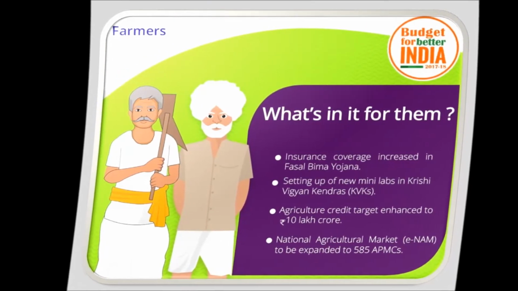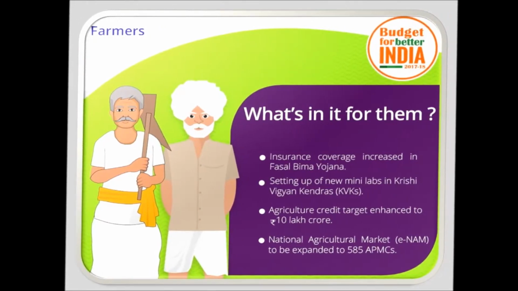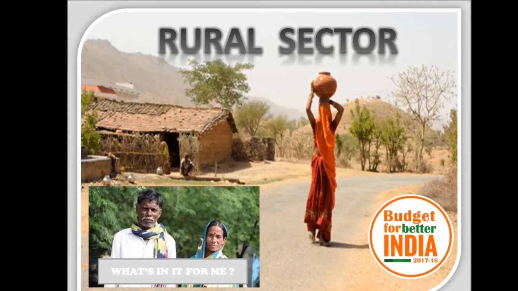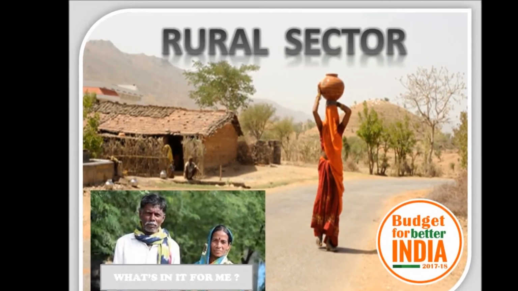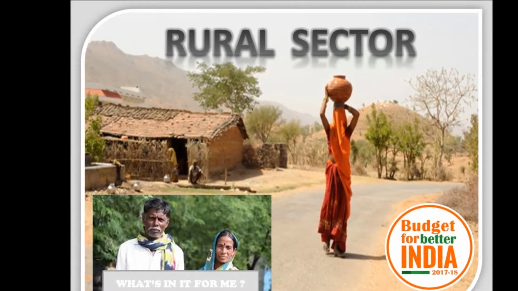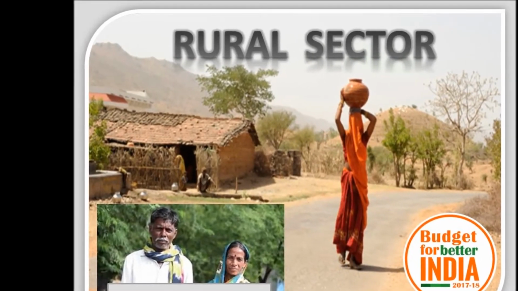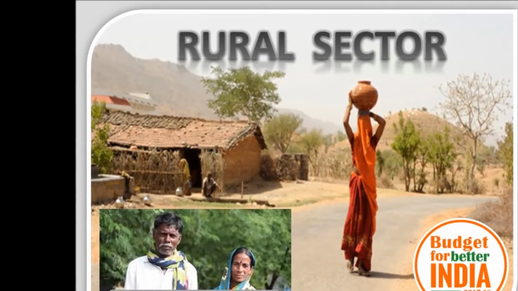APMCs are expanded to 585 under ENAM. So our second sector is the rural sector, that is, what the budget is supposed to do for the rural sector. The main aim of the budget in the rural sector is to provide basic employment opportunities and basic infrastructure.